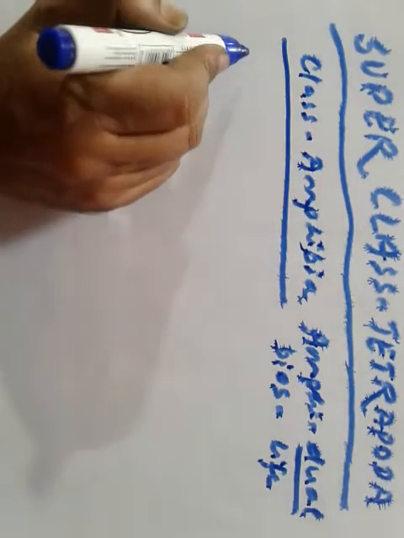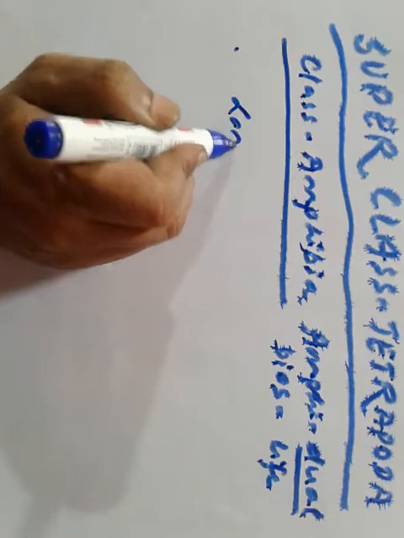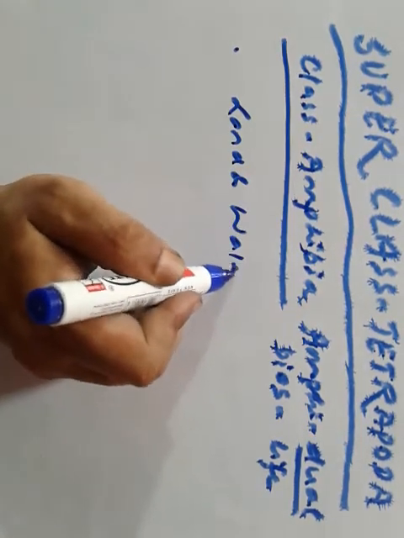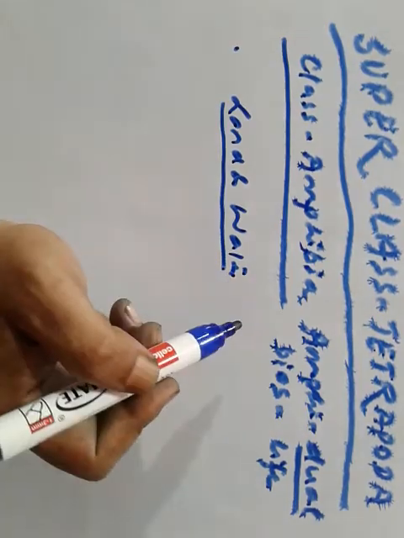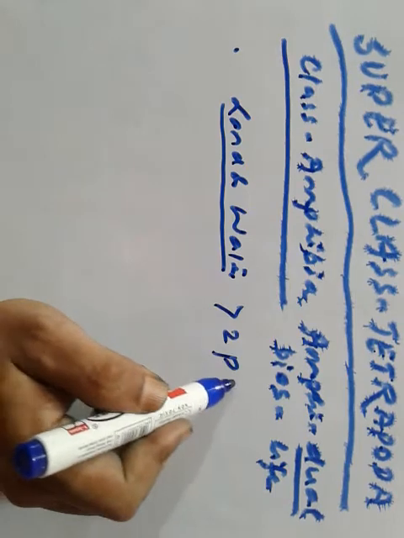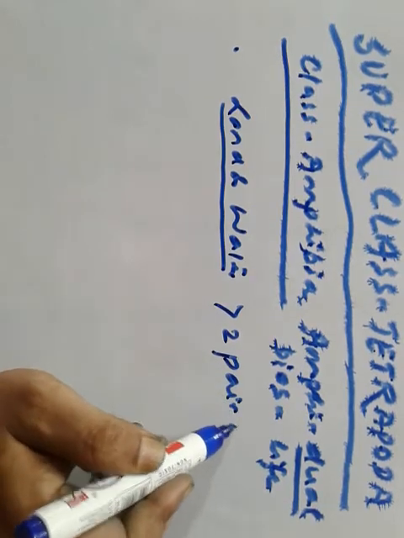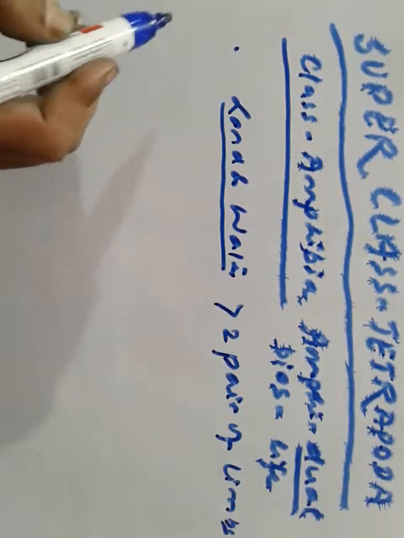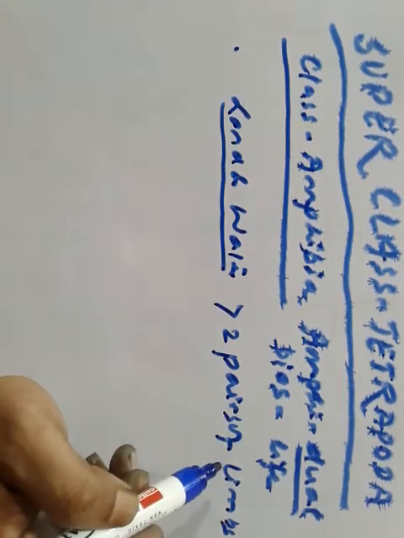It lives on both land and water, and they have mainly two pairs of limbs.